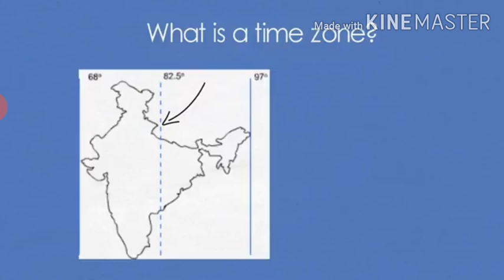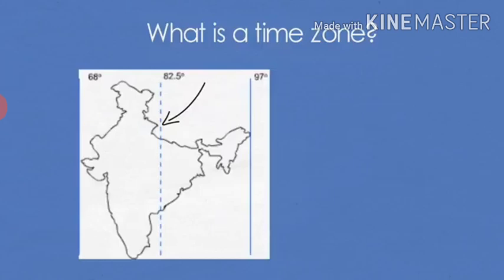Why has India selected a standard meridian with an odd value of 82 degrees 30 minutes east? And the answer is because it is divisible by 7 degrees 30 minutes, a standard adopted by almost all the countries of the world. It lies almost in the middle of India and as such it suits us the most. Now we will revise both questions from the map through diagram.